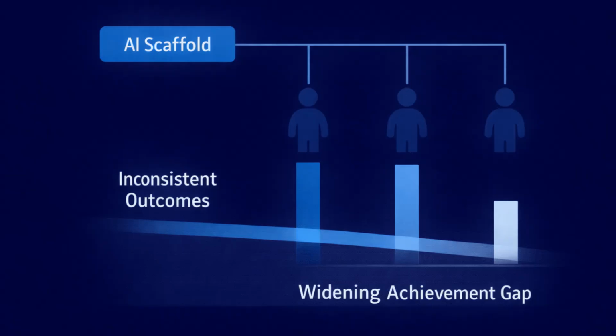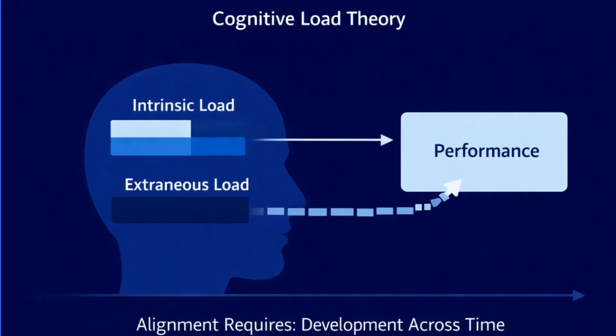Now shift the tension while holding the phenomenon constant. Suppose the phenomenon remains AI as a scaffold, but the tension concerns inconsistent performance outcomes across learners. The consequence is widening achievement gaps based on prior knowledge. This tension identifies a different mechanism. The issue becomes differential cognitive processing rather than autonomy development.